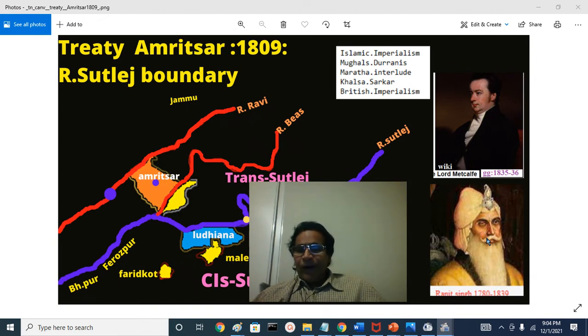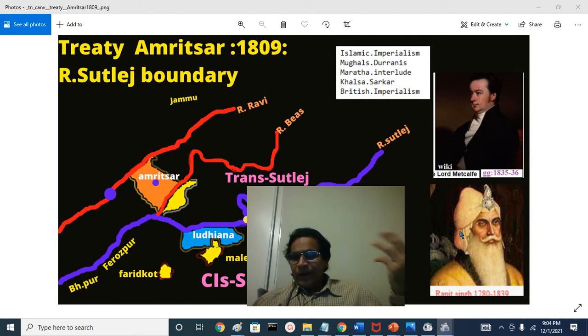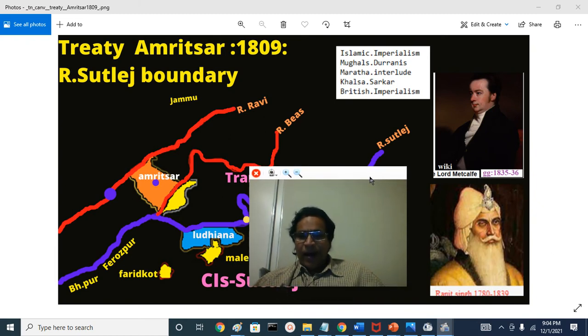During Auckland's time, Maharaja Ranjit Singh passed away peacefully at Lahore in 1839. Auckland was later succeeded by Ellenborough, who didn't disturb the Sikhs, and then by Hardinge, when the first Sikh war was fought. Three years later the second Sikh war was fought during Lord Dalhousie's time. Dalhousie's expansionist policies led to the annexation of the Maharaja's kingdom.